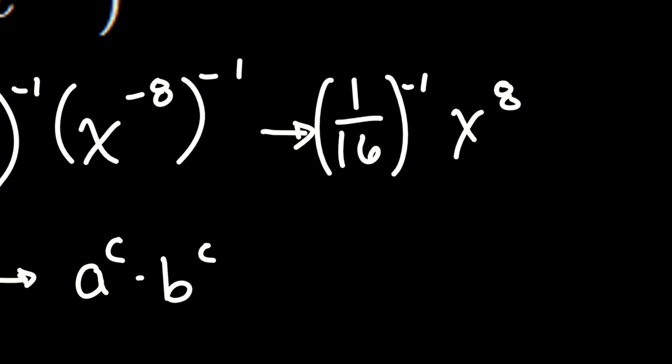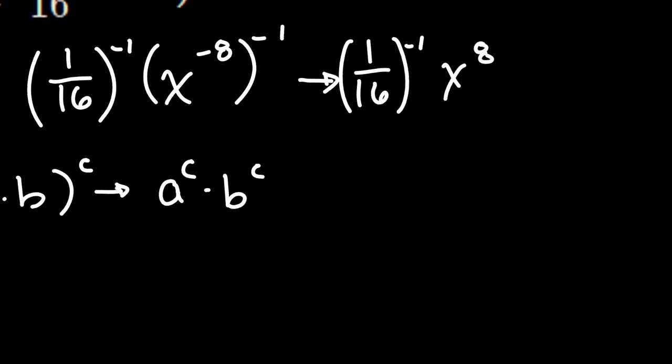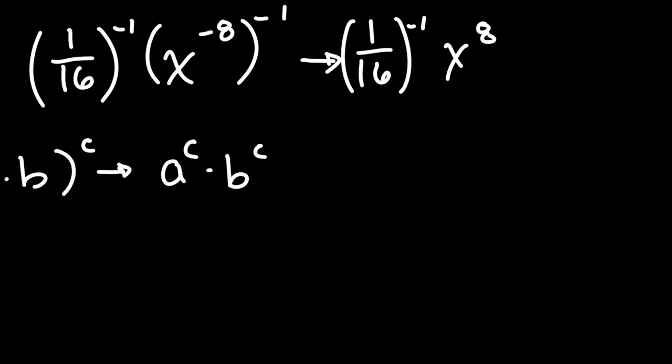Now, if I wanted to see that in a more illuminating way, I could say, look, this is x to the negative eighth, and I'm going to get rid of the, no, I don't think I want to do that. I'm going to leave this where it's at. So the last part here is, how do I deal with 1/16 to the negative first power? Maybe we should spend a little bit of time just looking at this.